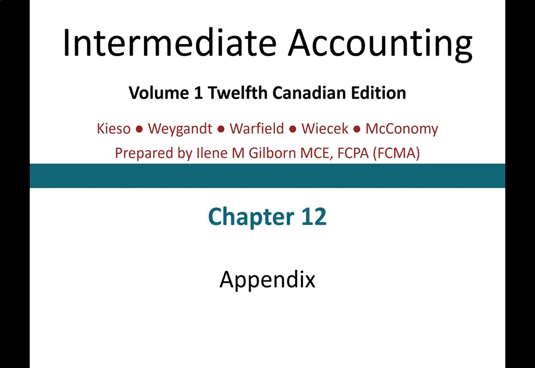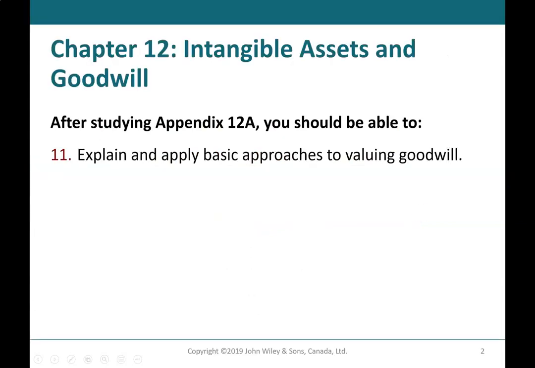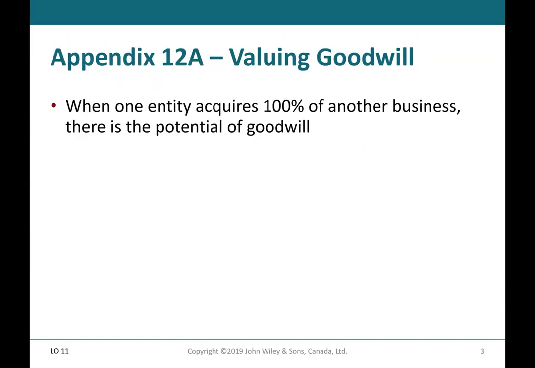Intermediate Accounting, Chapter 12, Appendix. Chapter 12, Intangible Assets and Goodwill. After studying Appendix 12A, you should be able to explain and apply basic approaches to valuing goodwill.